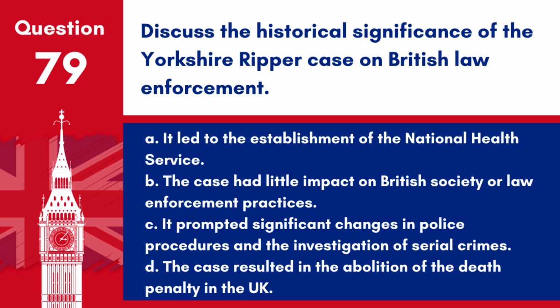Question 79. Discuss the historical significance of the Yorkshire Ripper case on British law enforcement. A. It led to the establishment of the National Health Service. B. The case had little impact on British society or law enforcement practices. C. It prompted significant changes in police procedures and the investigation of serial crimes. D. The case resulted in the abolition of the death penalty in the UK.